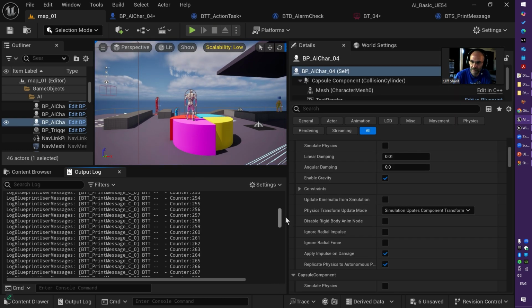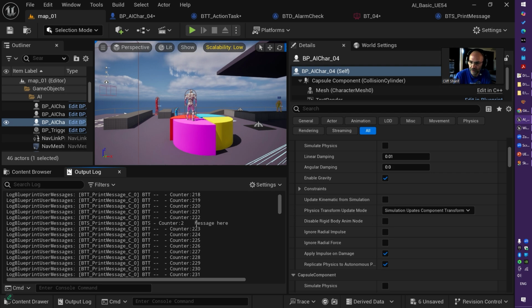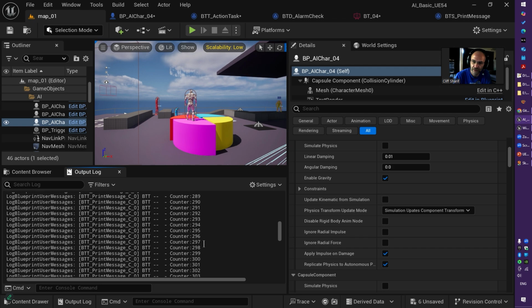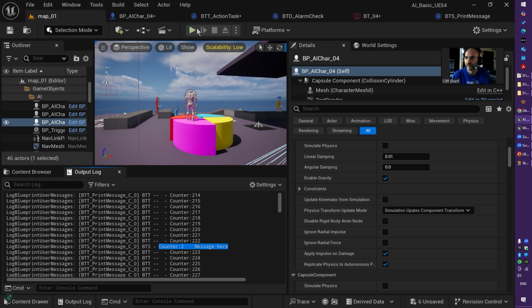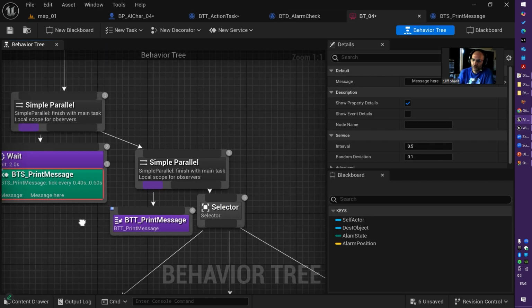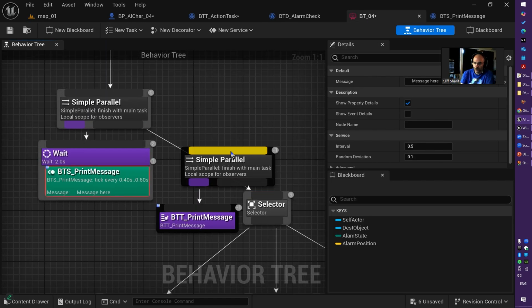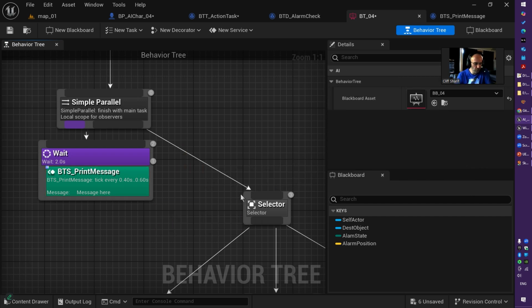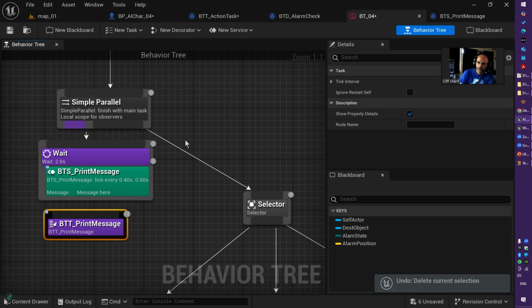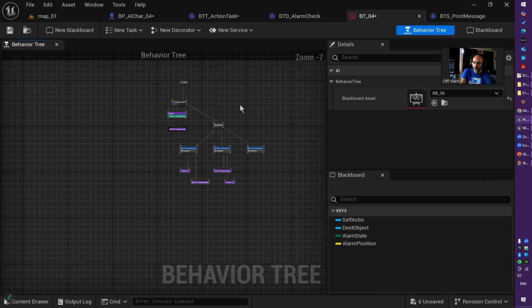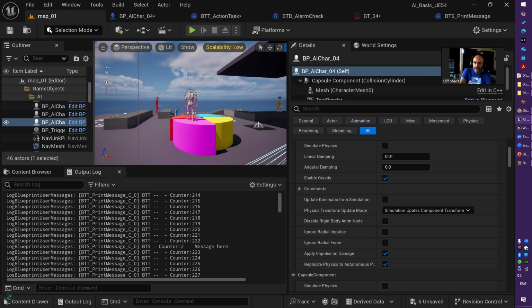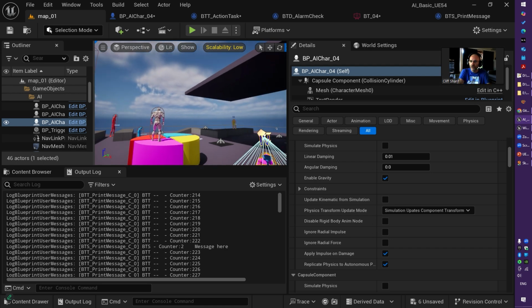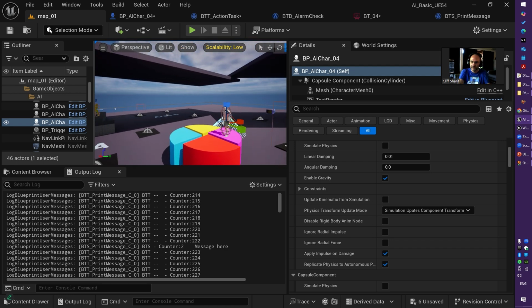As you see, every 2 seconds I have that service running, and the rest is just my task. The other task gets running. So it's quite useful and quite powerful node. Perhaps in the future we have more AI composite, who knows? But yeah, perfect. So that was the implementation of AI using Behavior Tree and Blackboard.